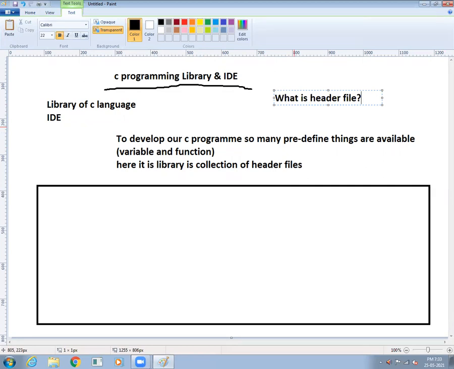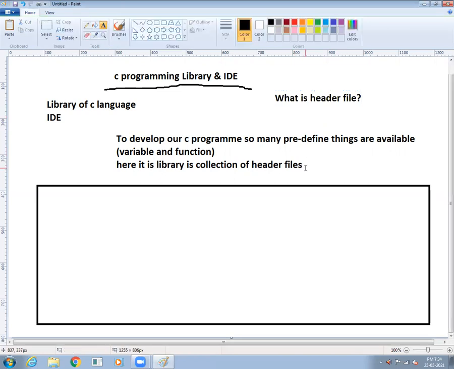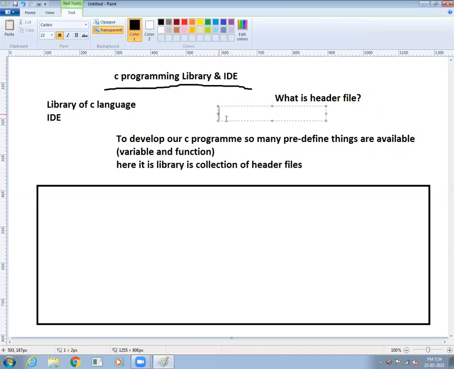Library is a collection of header files, and C library is a collection of header files. Okay, so what are header files, and why did they divide the C library into header files?